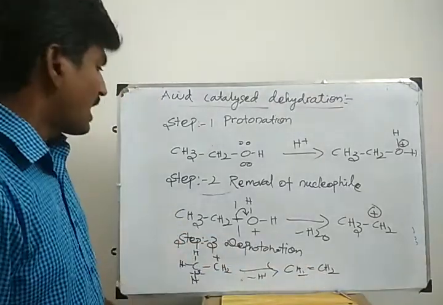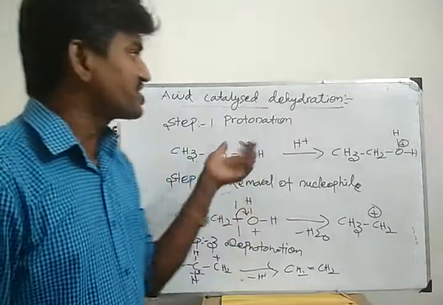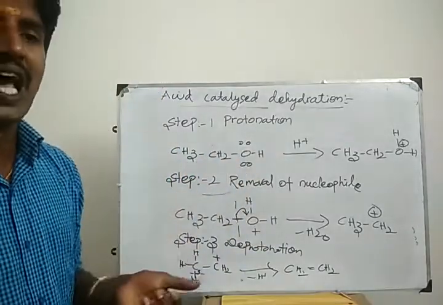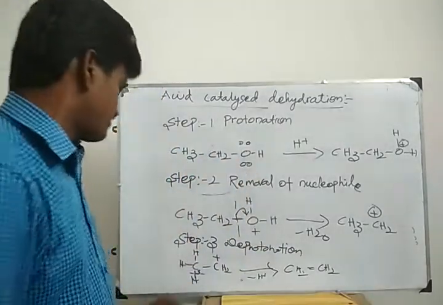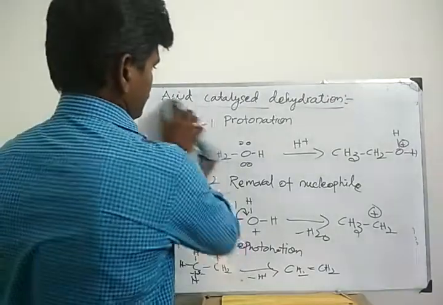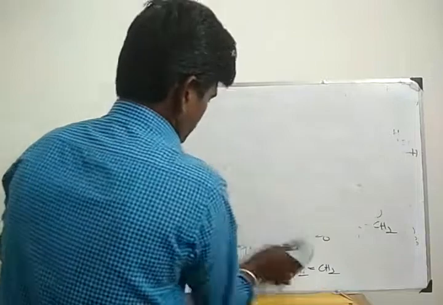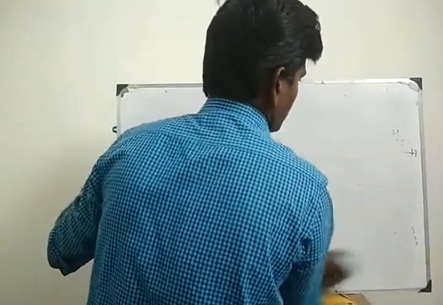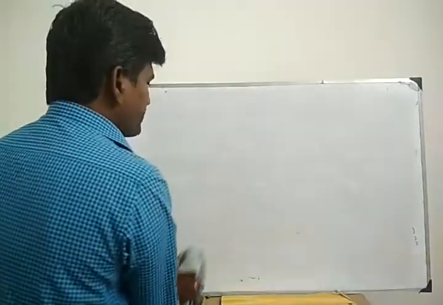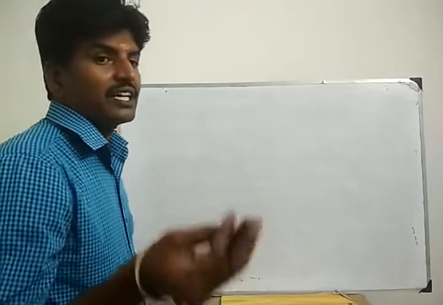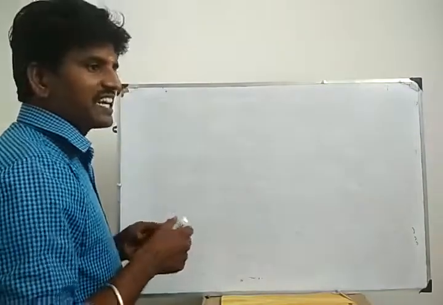Okay. So next, I am going to do the dehydration process in secondary alcohol and tertiary alcohol. Primary alcohol means you have to take concentrated sulfuric acid as dehydrating agent.